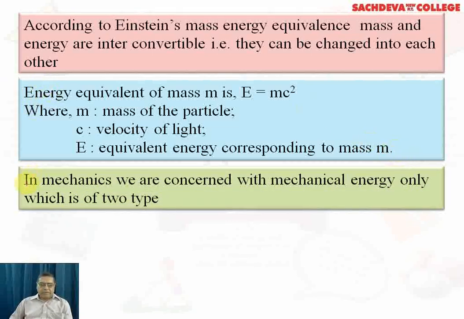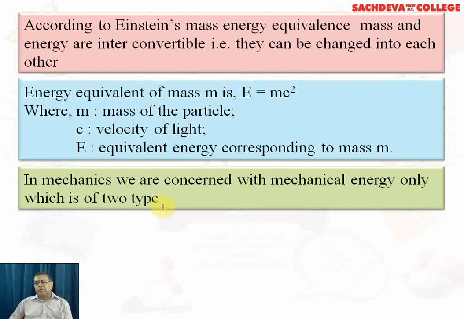Now we come towards mechanical energy. In mechanics, we are concerned with the mechanical energy only, and this mechanical energy will be of two types. One of them is called the kinetic energy and the other is called the potential energy. Kinetic energy is the energy due to motion of the body, whereas potential energy is the energy due to position or condition of the body.